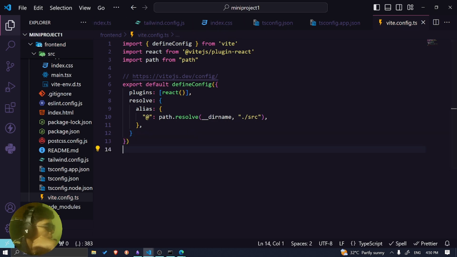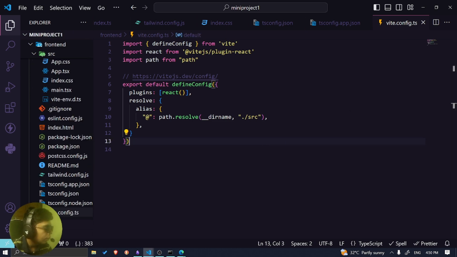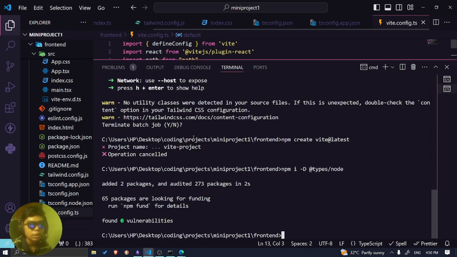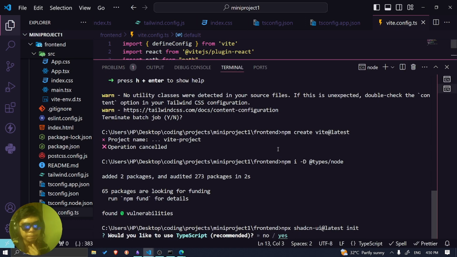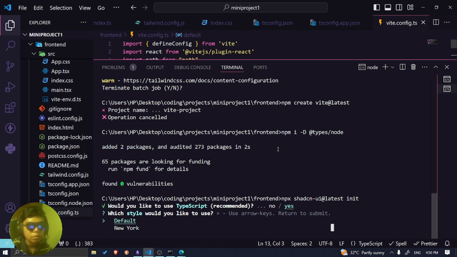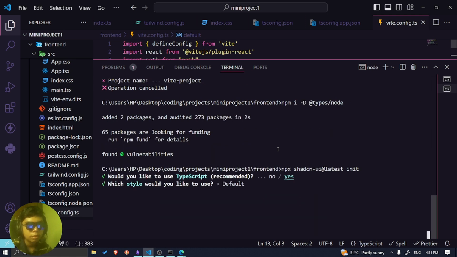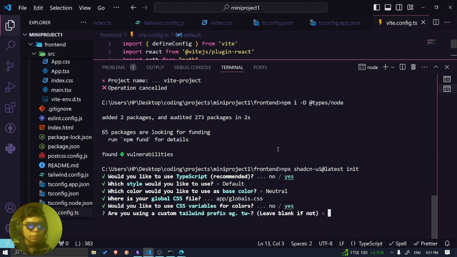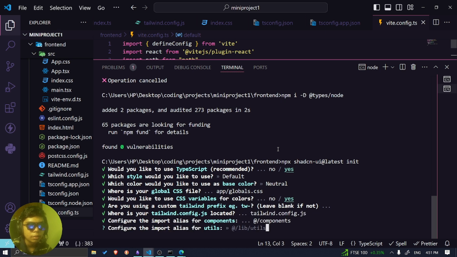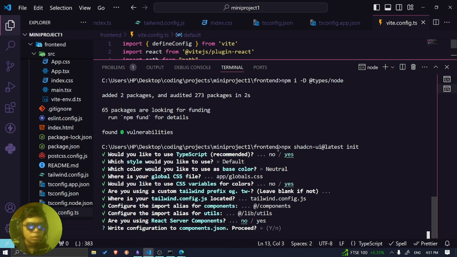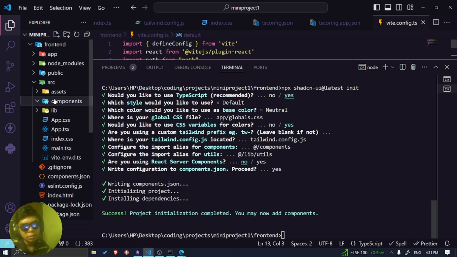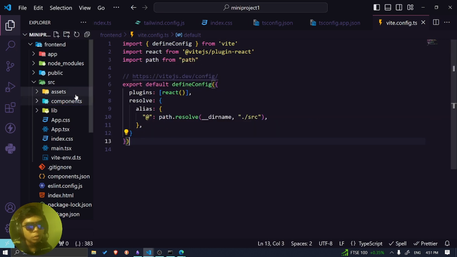Okay, so now I need to run the CLI. I think I've done everything right before this. Yep. Hopefully it will run no problem. Okay. Default. Let's choose neutral. Yes. I'm using custom. Yep. Configure import is configure. No. Yes. So now it builds here. Great. Wonderful.